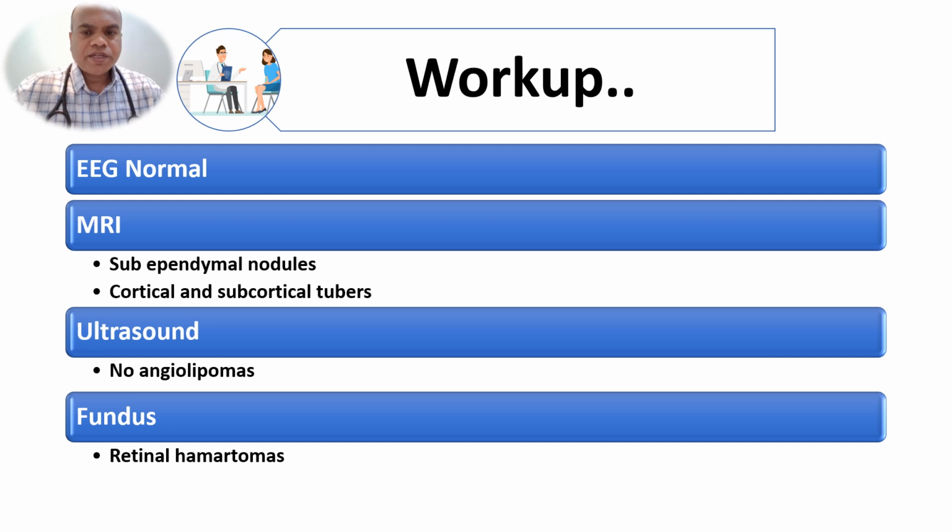Workup done for this patient was EEG, which was normal. MRI showed subependymal nodules, cortical and subcortical tubers, and white matter heterotopia. Ultrasound was normal. There were no angiolipomas. Fundus was showing retinal hematomas.